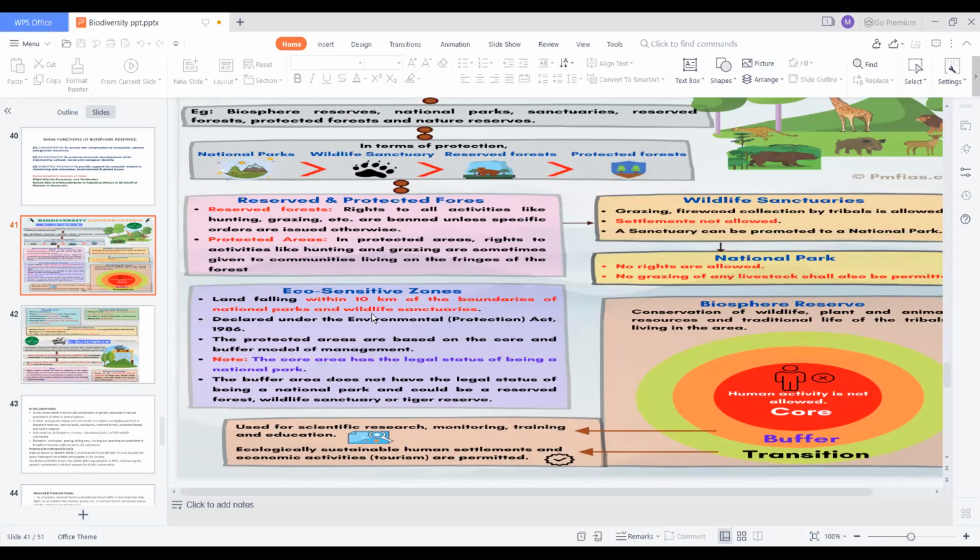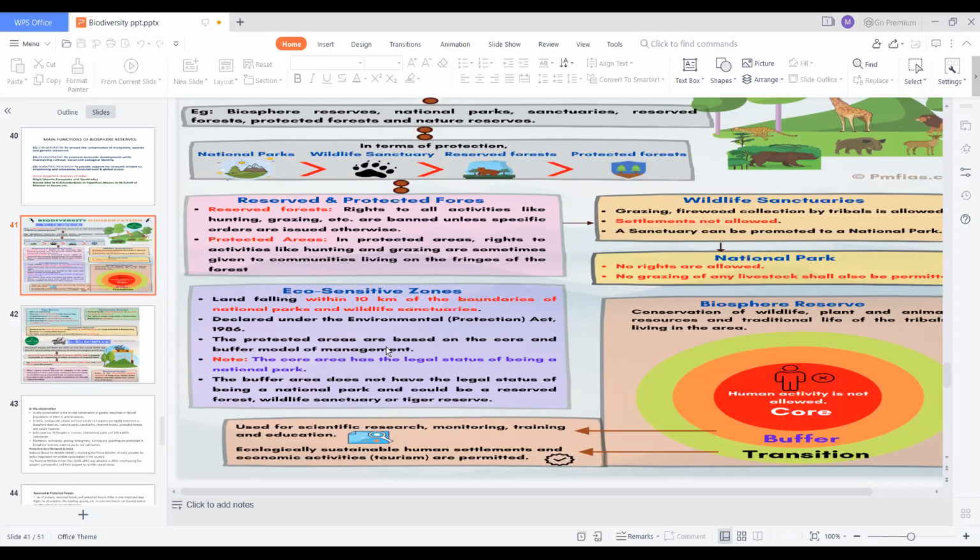Another term is eco-sensitive zones. The land falling within 10 kilometers of the boundary of national parks and wildlife sanctuaries is called the eco-sensitive zone. These are declared under the Environmental Protection Act 1986.